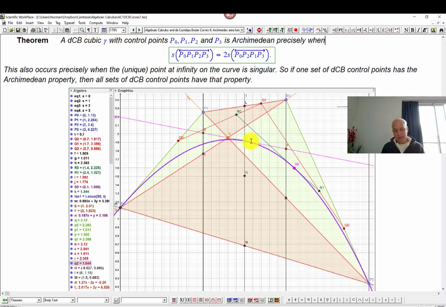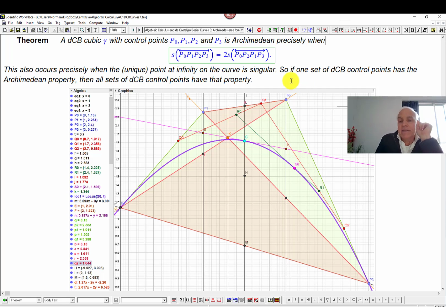Now, this is very pleasant because it's kind of freeing oneself from the actual 4 control points that we have on the page. This is just a property of the curve at large. There's a point at infinity, and the nature of that determines what's going to happen here.